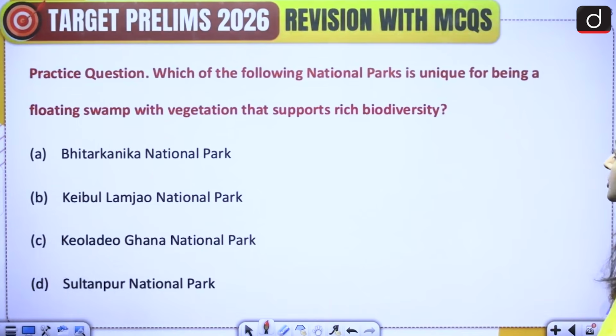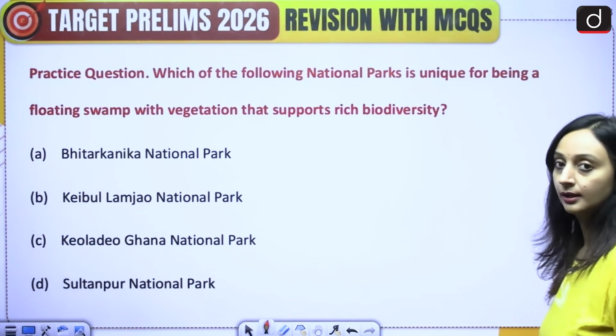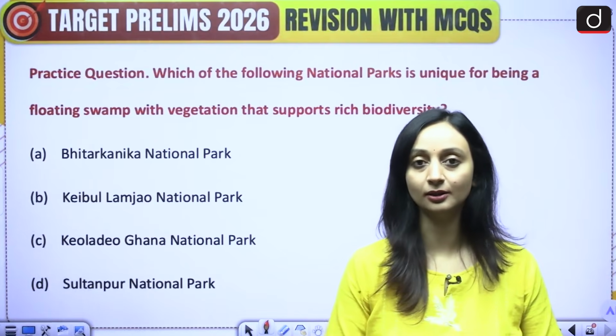Which of the following national parks is unique for being a floating swamp with vegetation that supports rich biodiversity? A. Bhitarkanika National Park. B. Keibul Lamjao National Park. C. Keoladeo Ghana National Park. Or D. Sultanpur National Park. Please attempt this question and provide your answers in the comment section.